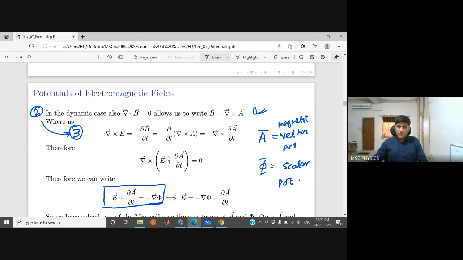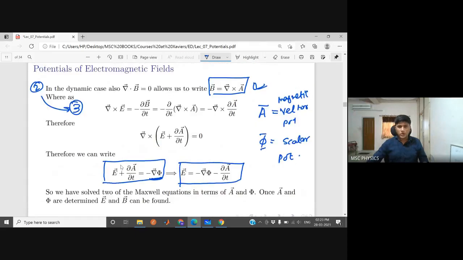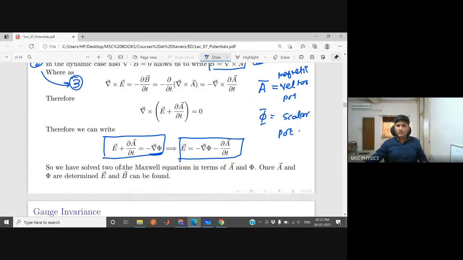Now from this you can rewrite the electric field as minus gradient of phi minus del A by del T. So now you can write E in the form of potentials, and B in the form of potentials. Very easy to write. So we have solved two of the Maxwell equations, number 2 and 3, and found our solutions in terms of A and phi.